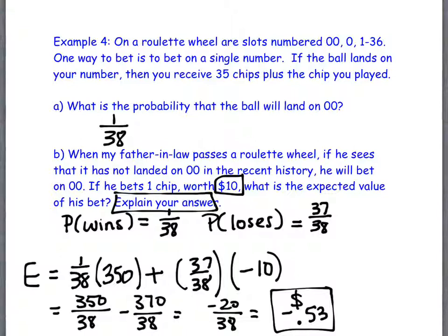I tell this story and I chuckle when I do it because, does this make sense? I don't mean in terms of being the number at the end. Does it make sense to bet on the number because it hasn't appeared in recent history? Why not? Because it's still equally likely that it will or won't. It doesn't change. It's an independent event, just like the ones we were looking at with the person who was talking about flipping the coins 3 times and thinking that it's not a fair coin, right? Every event is independent.